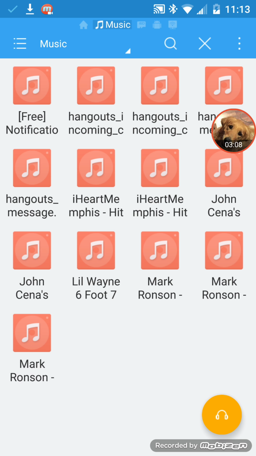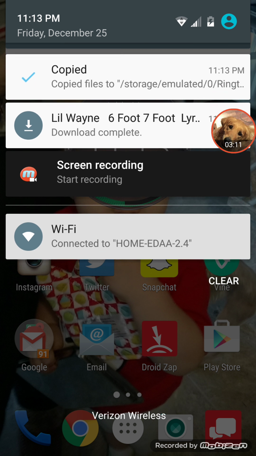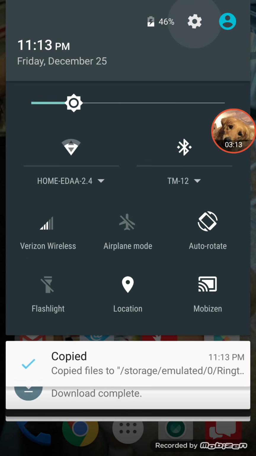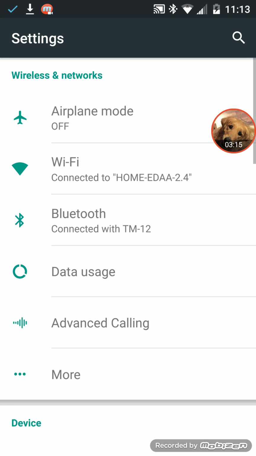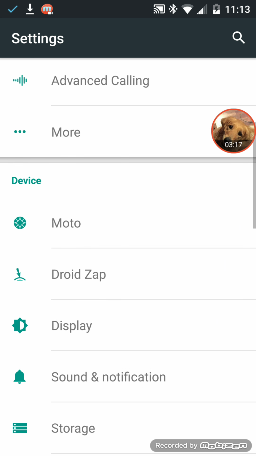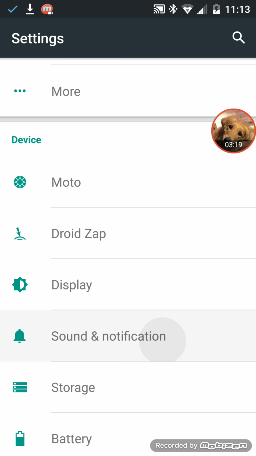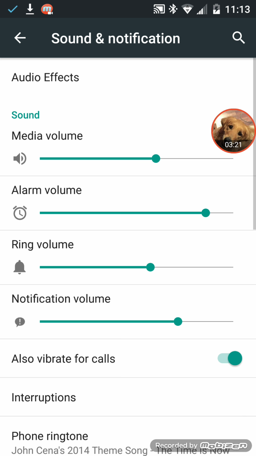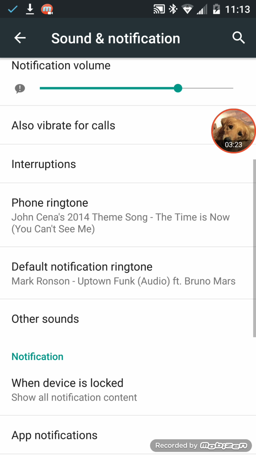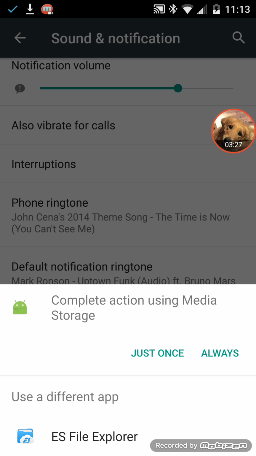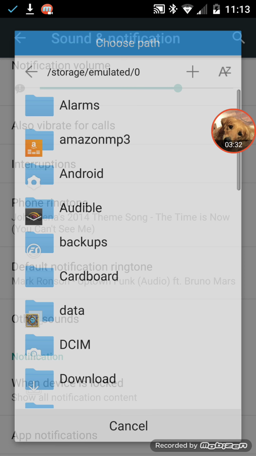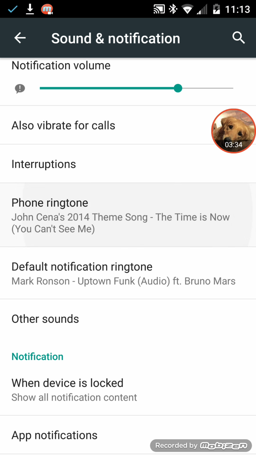Once you do that, you're going to want to exit out and go to your settings. Once you are there, you want to go down to sound and notification. You're going to want to click on your phone, and you're going to want to use Easy File Explorer.